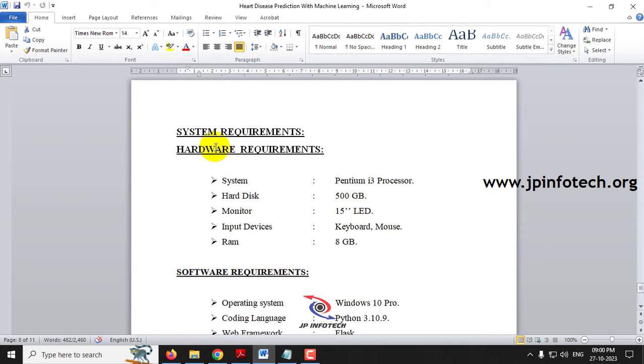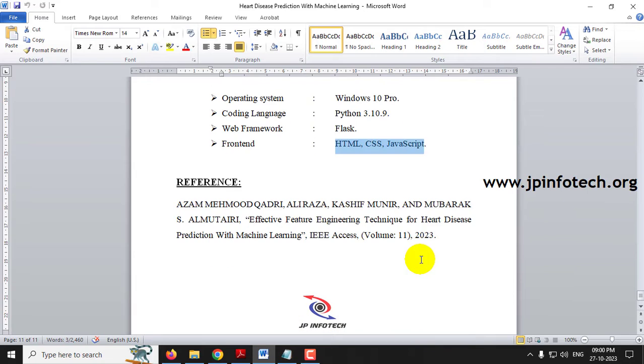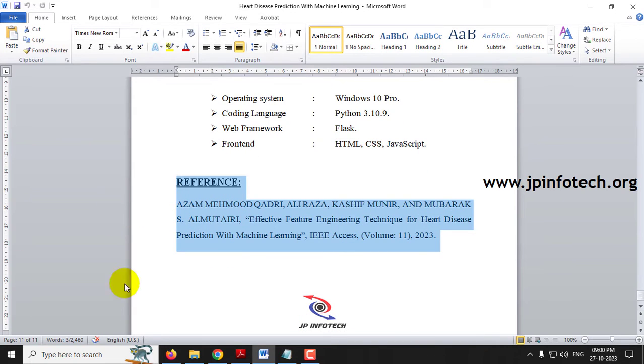So coming to the system requirements, you can find the hardware requirements and software requirements as mentioned. We'll be using Python, and the version is Python 3.10.9, and the web framework is Flask. The front-end part is done using HTML, CSS and JavaScript, and this is the base paper reference for it.